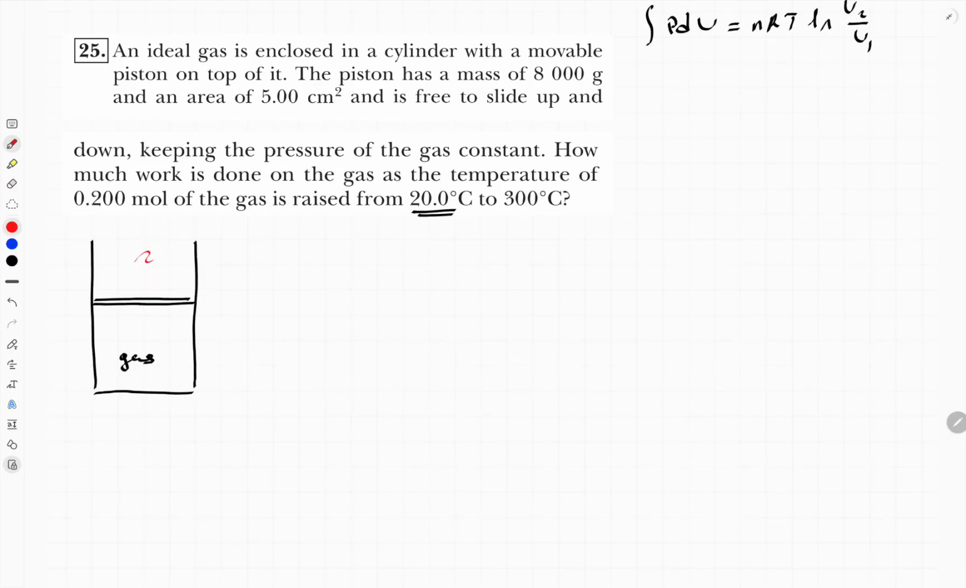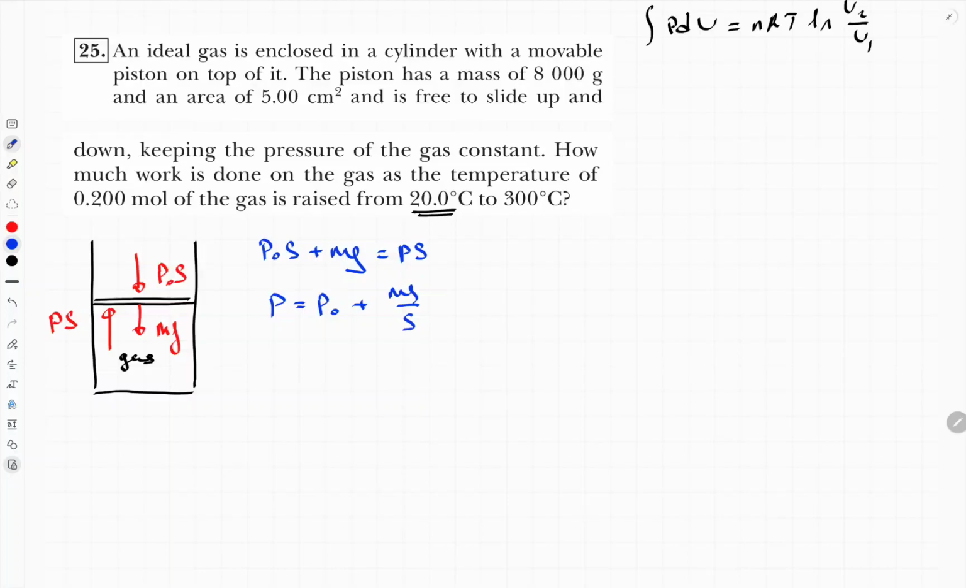Here we have an atmospheric pressure which will create this kind of force. Downward we have the weight of the piston. Upward we have a force created by the gas inside. At the beginning the piston was at rest, so P0S plus mg equal to PS. Basically the total force acting on the piston equals 0. From here we can find the pressure of the gas, which is P0 plus mg over S.